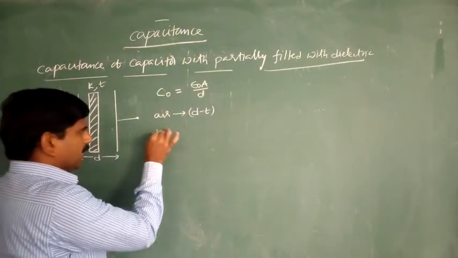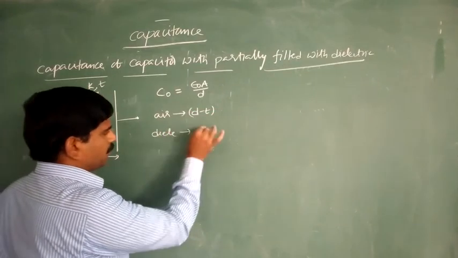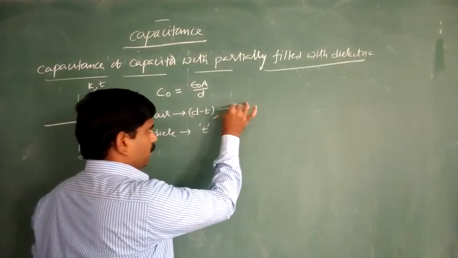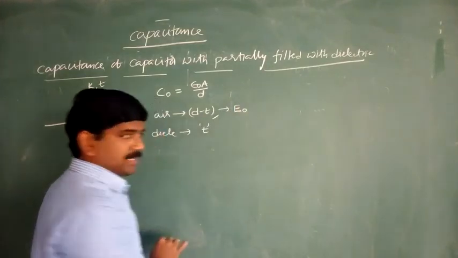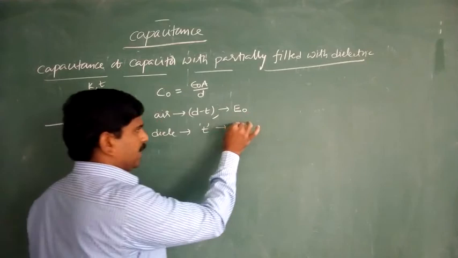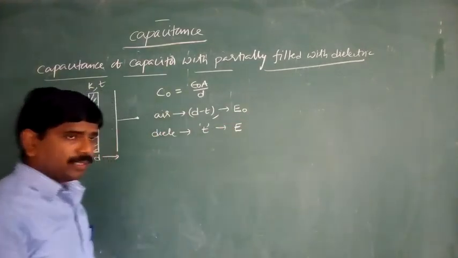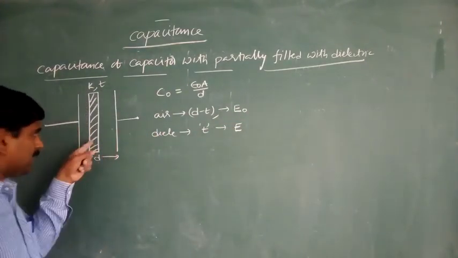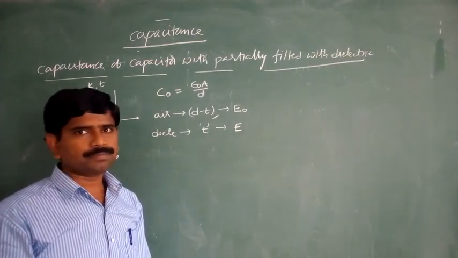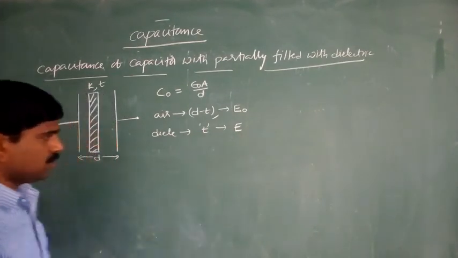So the dielectric medium can have the thickness T. In case of the air medium, we are taking the electric field intensity E naught. In case of the dielectric, the electric field intensity is equal to E. Means at this position, the electric field intensity is equal to E.